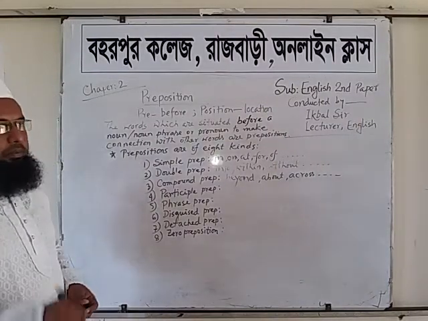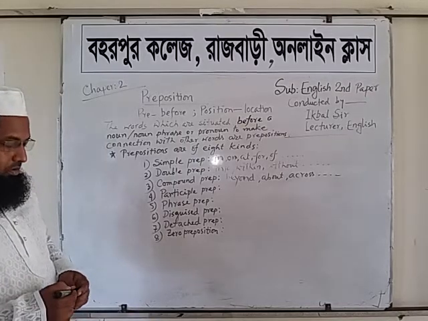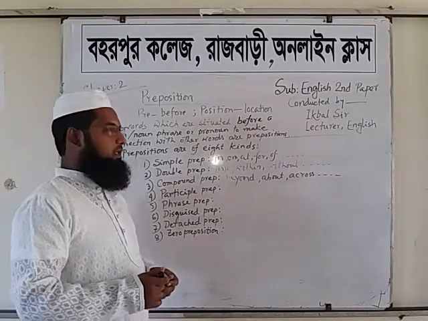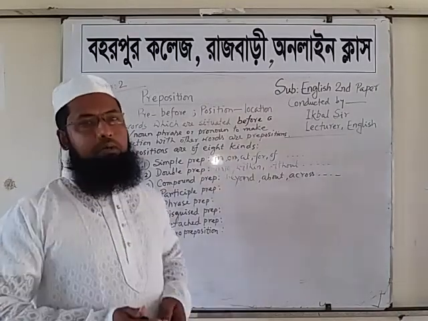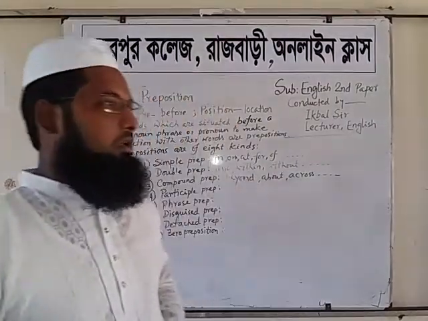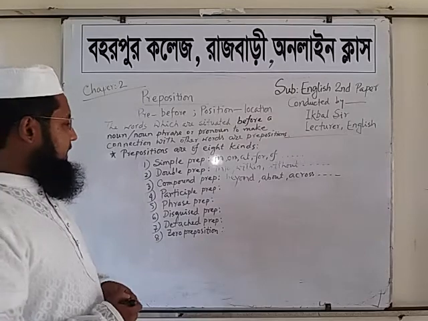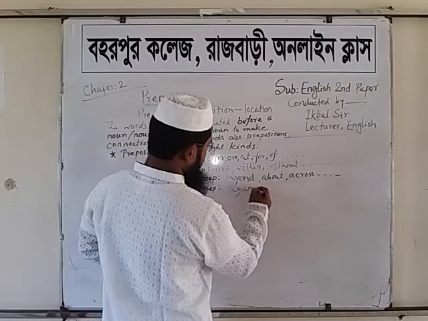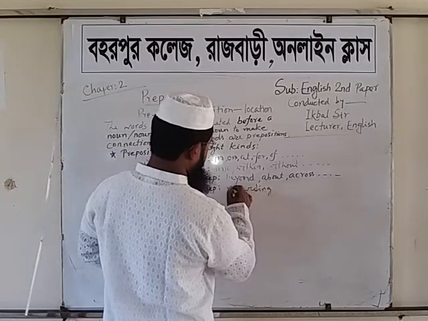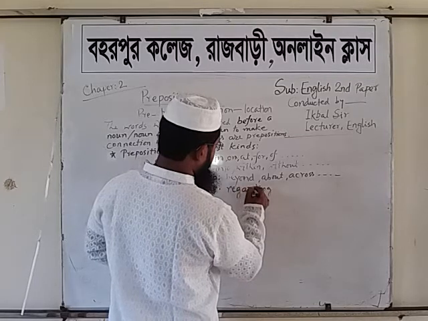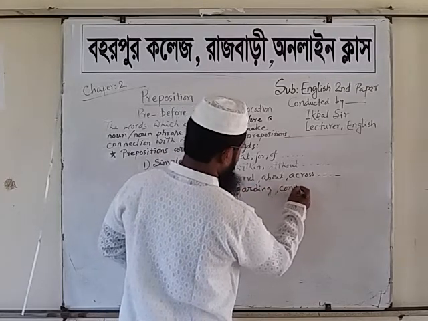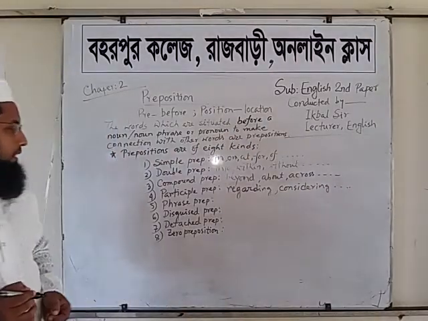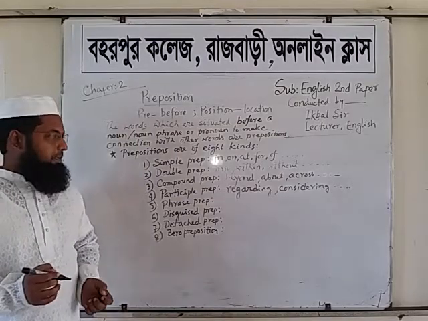Number 4. Dear students, here participle preposition. The prepositions which are made with verb plus ing. When the verb plus ing form is used as a preposition in a sentence, that is called participle preposition. Here, regarding: we can use this word in a sentence with verb plus ing, regard plus ing, regarding, considering, etc.